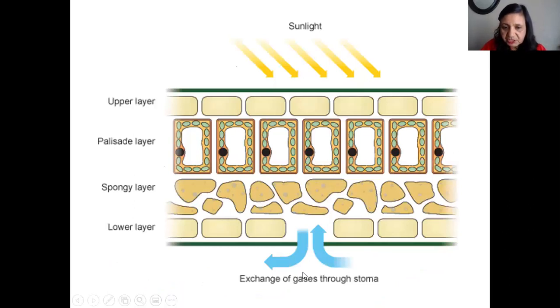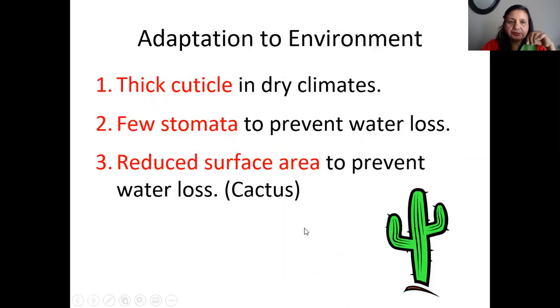Exchange of gas through the stomata. So again, it's about the leaf. So how the gas is exchanged in a leaf. When you see a leaf in a microscope, there are tiny holes. There is the upper layer, the palisade layer, the spongy layer, and the lower layer, which has the stomata, from where the gas exchange occurs.